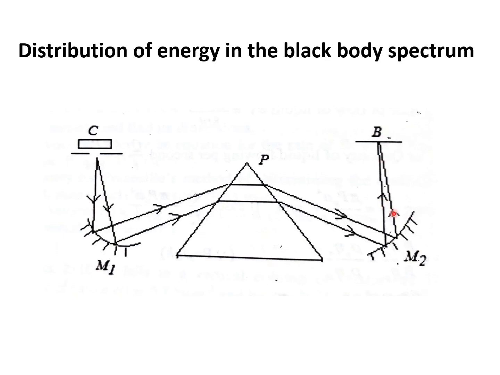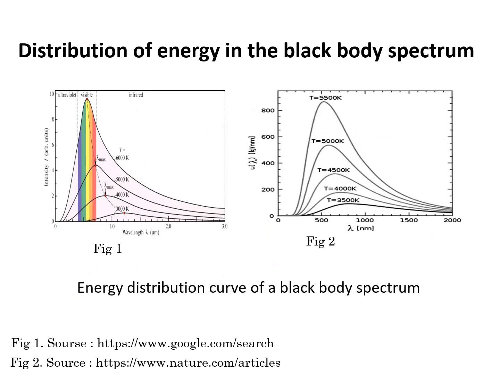M1 and M2 are the two focusing mirrors. The experiment was conducted at different temperatures. The curves were plotted for intensity against wavelength as shown in the figure. This is the curve drawn for intensity versus wavelength.